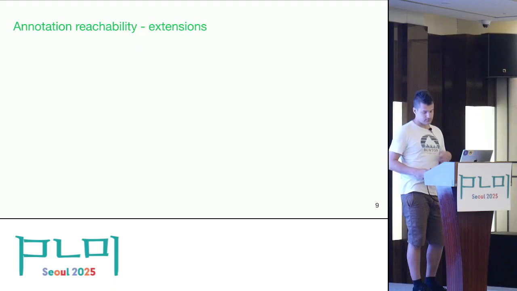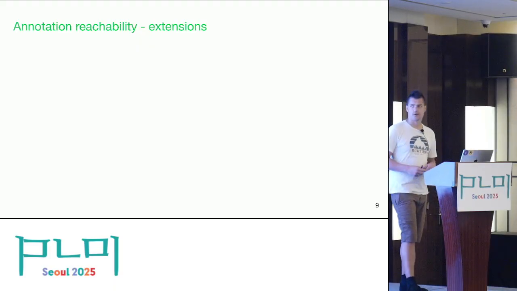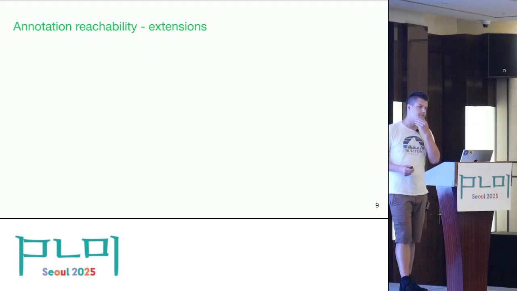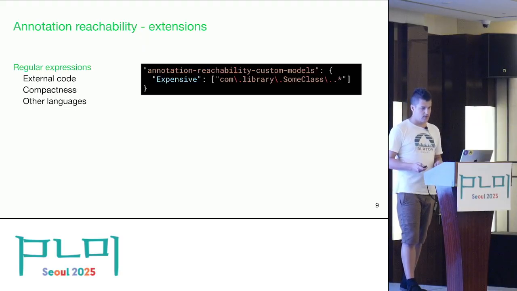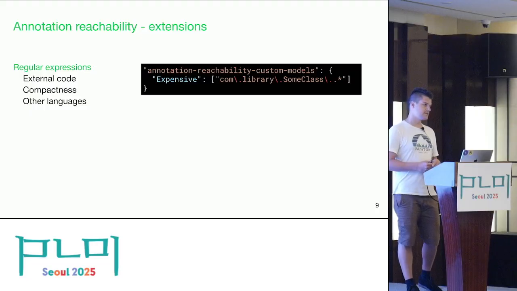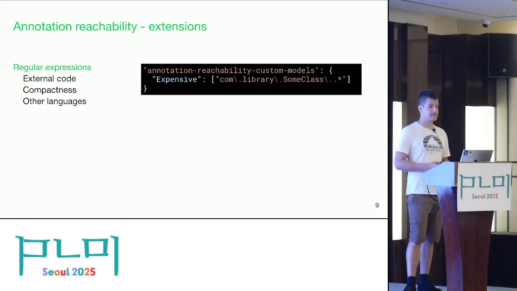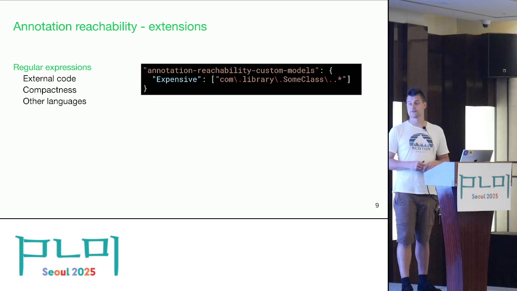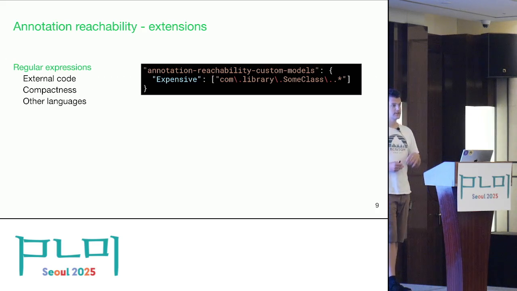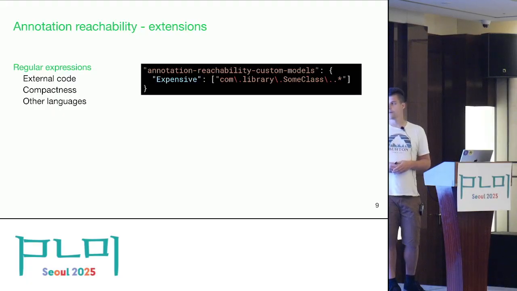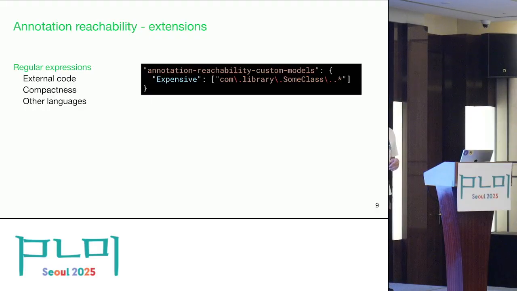Now this checker was mostly working well for our purposes, but we did have to make a few extensions. One of them is to support the specification of functions via regular expressions, primarily because we had external code that we wanted to annotate, and we can't really go in and modify the source code. But it also allows us to express our properties in a more compact way.